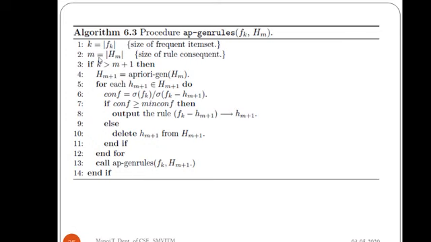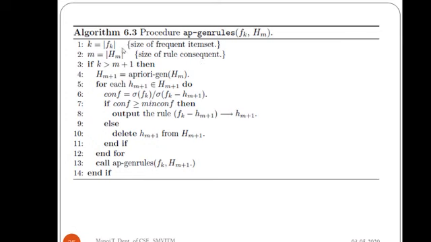Then we compute lowercase m equal to the size of the rule consequent, that is, how many items are present in the rule consequent. If there is 1, then m will be equal to 1. If it is 2, then m will be equal to 2.